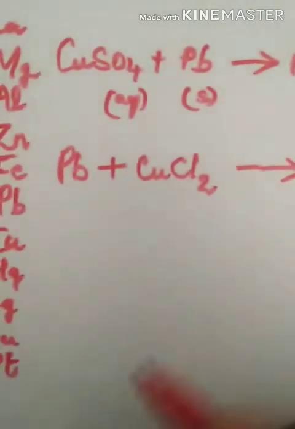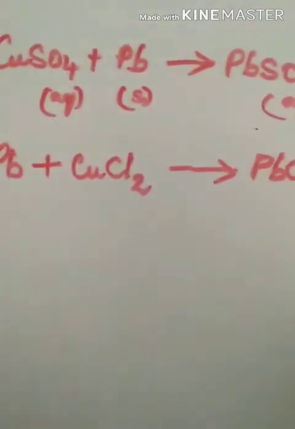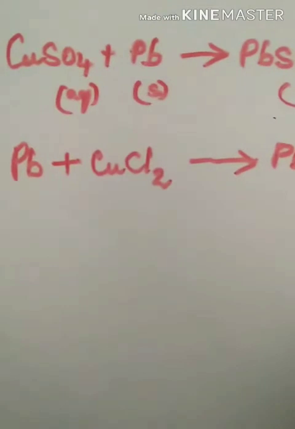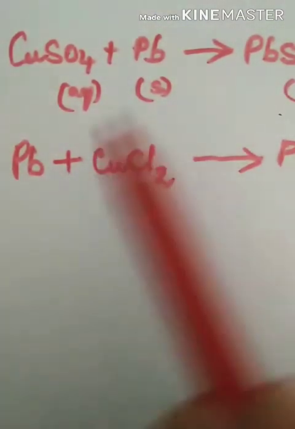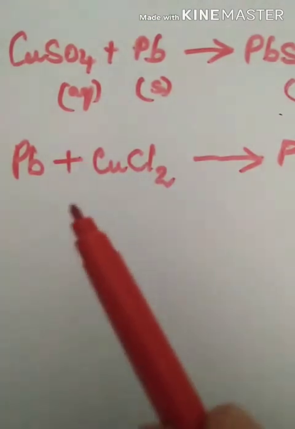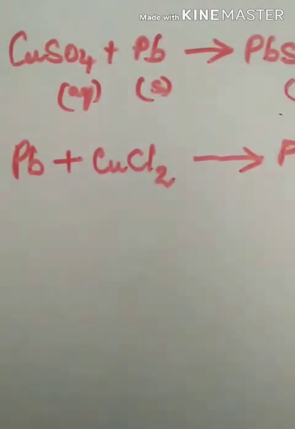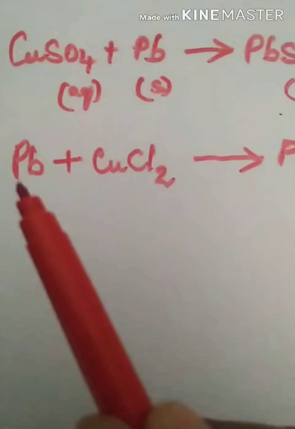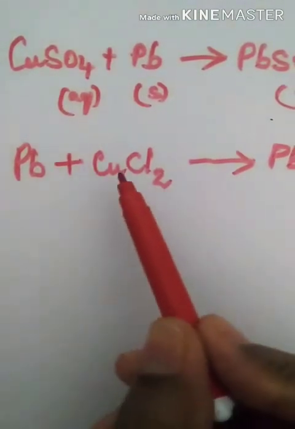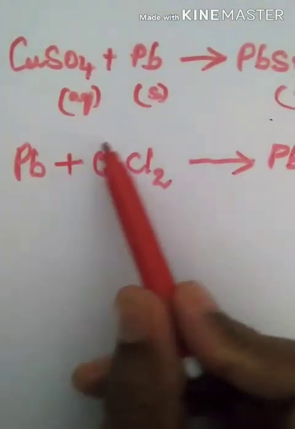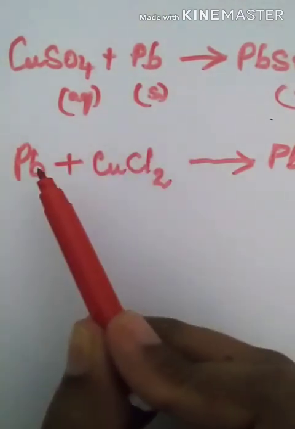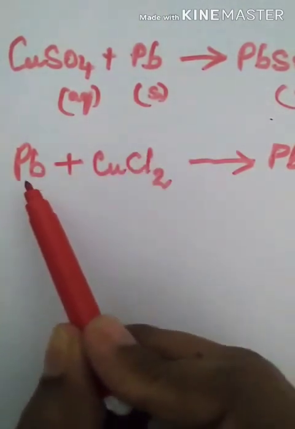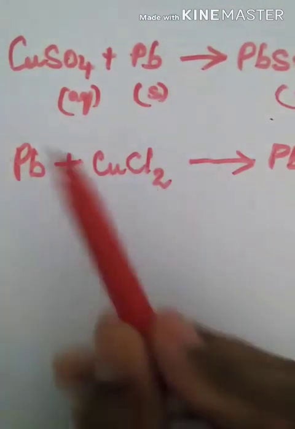Understood? Displacement reaction. Now learn the definition of displacement reaction with me. The reaction in which the place of the ion of a less reactive element in a compound is taken by another more reactive element by formation of its own ions.